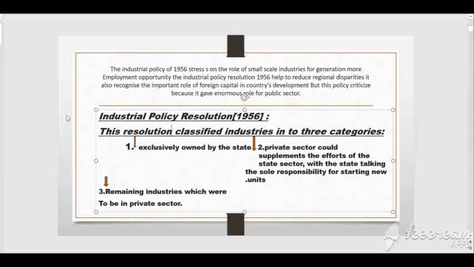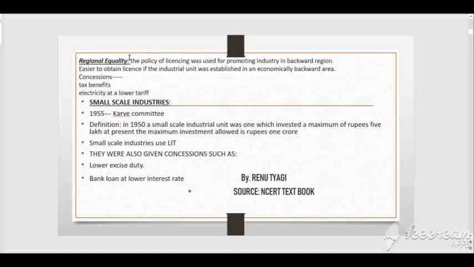And children, it's also written that the IPR recognized the importance of small scale industries in India. So now we will learn about the small scale industries. And it also reduces regional inequality. The aim of IPR was to reduce regional inequality. Regional inequality means, children, when two states differ from one another on the basis of welfare and economic development. What is regional inequality? Means when two regions are different from one another on the basis of welfare and economic development. And IPR gave importance to regional equality.